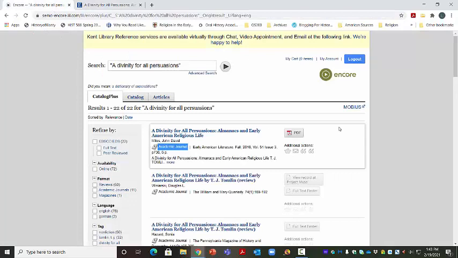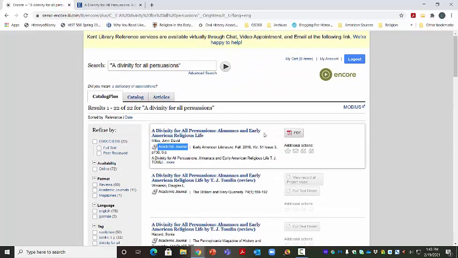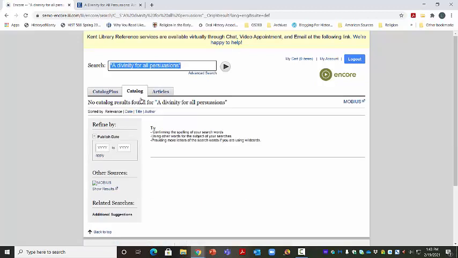So if I go back to my Kent Library catalog record, I can see that this Catalog Plus has given me a whole lot of reviews of this book that appear in a variety of historical journals, but not the actual book. If I want to be sure that Kent Library has the book, I would click on Catalog, because this searches just the books that are held by Kent Library, and I can see that my book did not come up. So, now I'm kind of disappointed, because I really wanted to read this book, and it isn't at Kent Library.